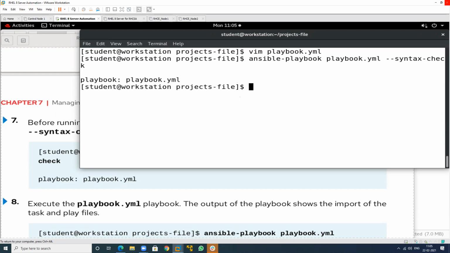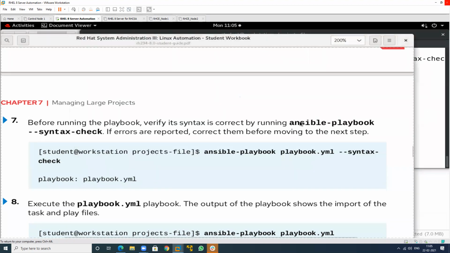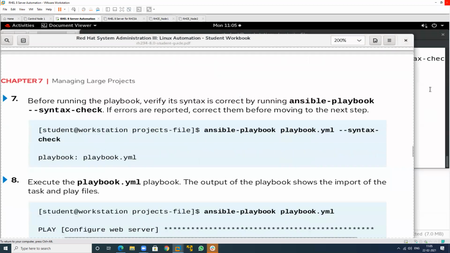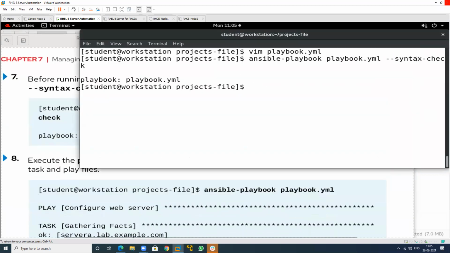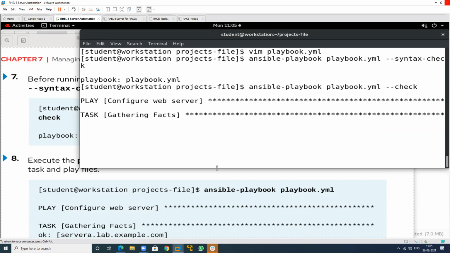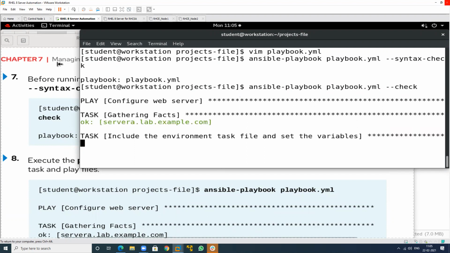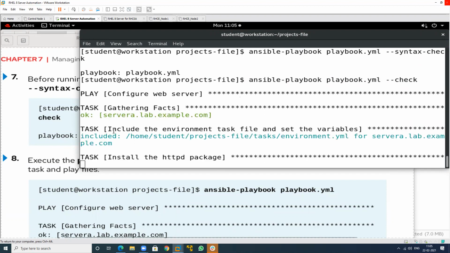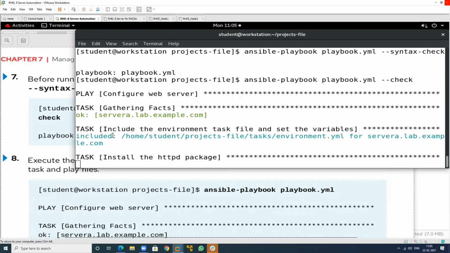If there is any error... so there is no error. Now, if you want to perform the dry run, you can also perform it. See, the dry run is also working. Yes, sir. There is no error.